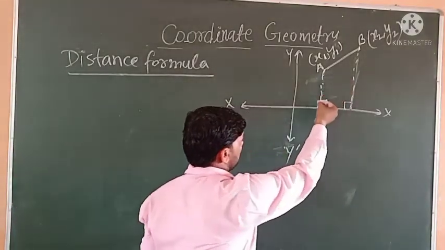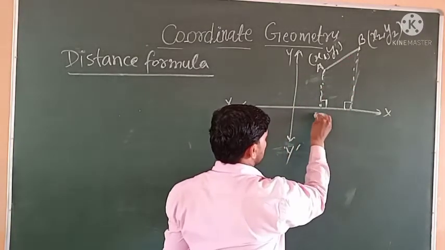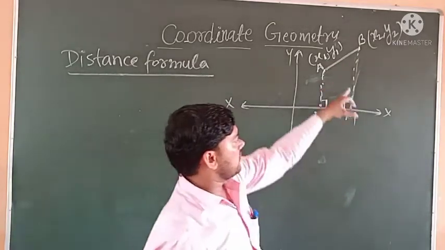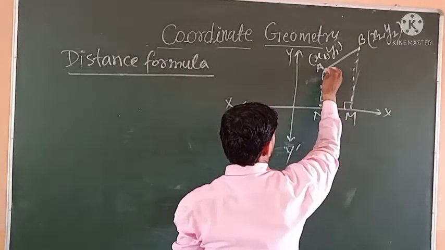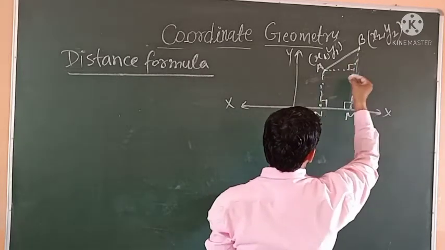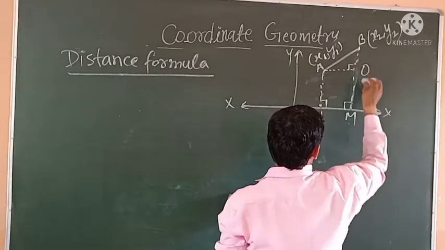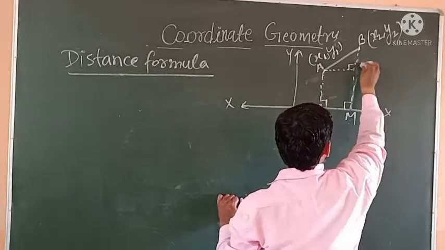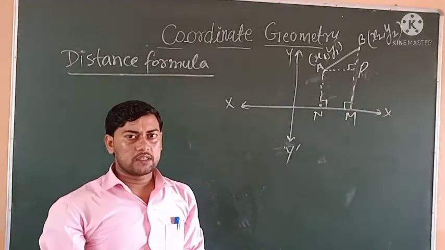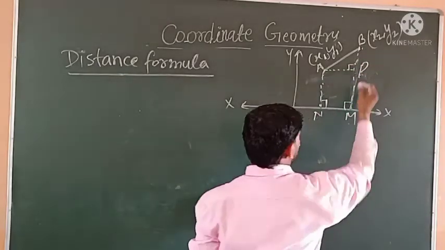Let us draw perpendiculars from A and from B to the x-axis. Suppose the feet are N and M. Then draw a perpendicular from A on BM, and suppose that point is P. To find the distance AB, we need to find AP and BP.